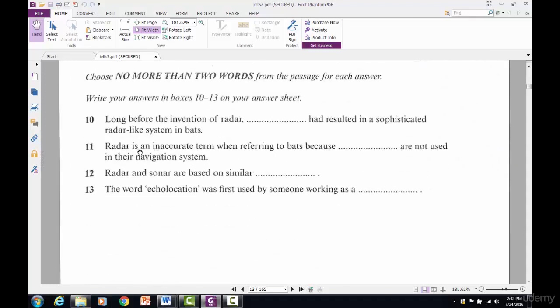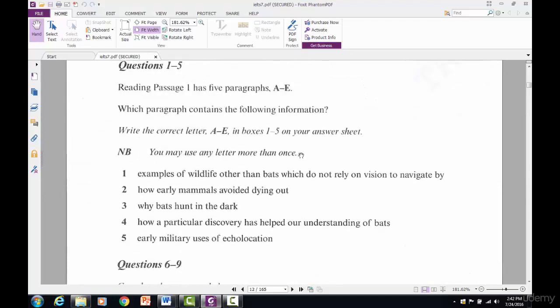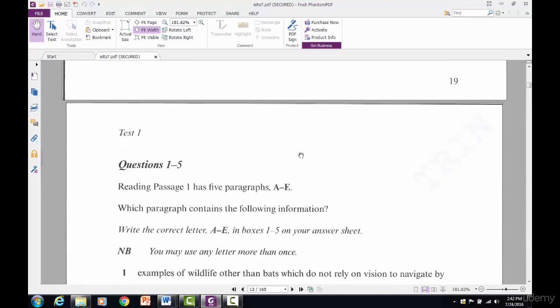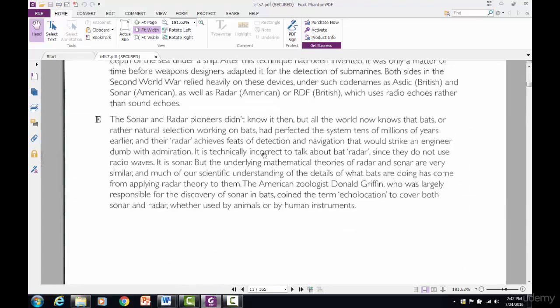Number 11, radar is an inaccurate term when referring to bats because. Inaccurate is a good word to look for. That means wrong, they're incorrect. Here it is.